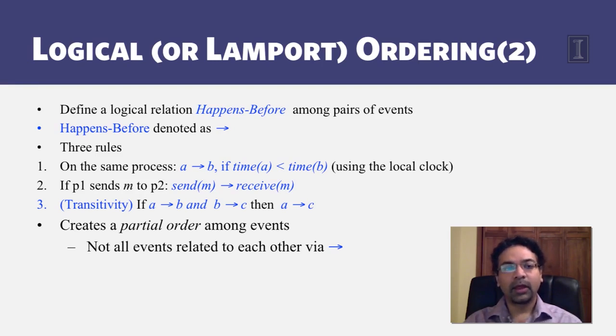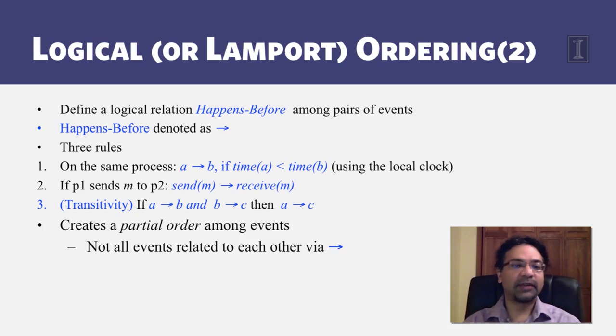Now, events might also happen at different processes. If a process P1 sends a message M to process P2, then the sending of that message is an event. Similarly, the receiving of that message is an event. The sending of that message M is an event that occurs at P1, while the receiving of that message is an event that occurs at a different process, P2. But we say that the send of that message M happened before the receive of that message M. This is like saying I send the letter and that happens before you receiving that letter.